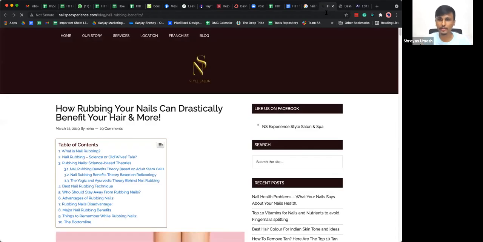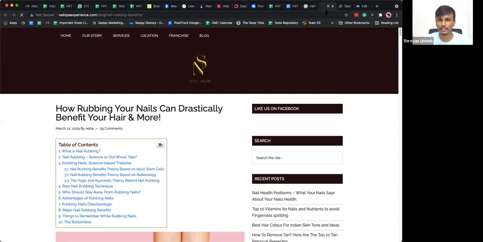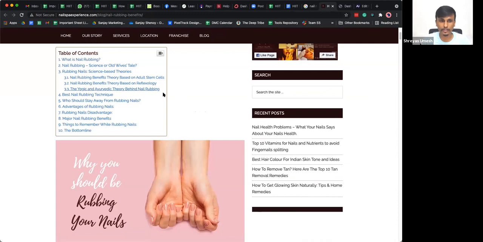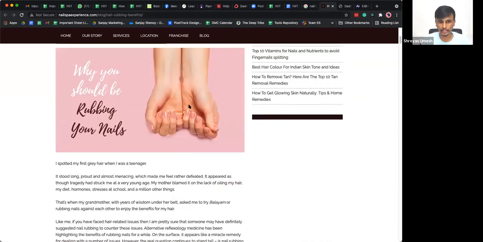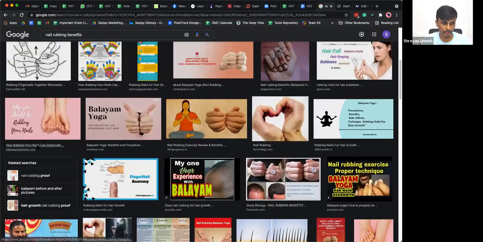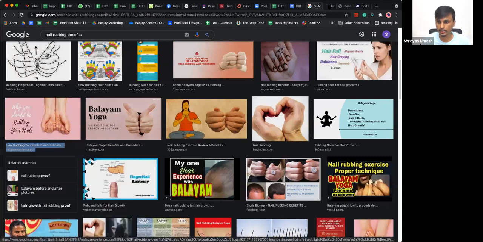So make sure you spend some time in creating featured images and do proper research on getting high quality images, because that's also something that will benefit you in getting organic traffic. You can see this, it goes back to the article here. So make sure that the file name is also there. So if I open this particular article in a new tab,